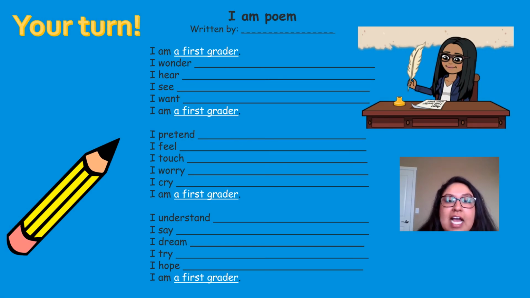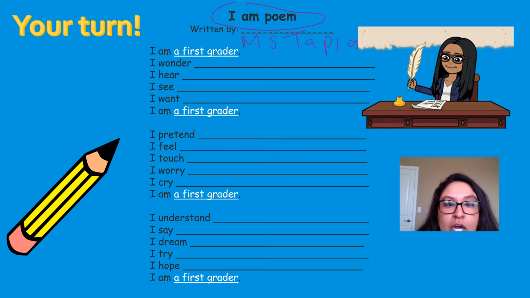First graders, now it's your turn to give this a try. Grab your writing journal and you are going to be writing your I am poems. Remember, you would want to write the title at the top, I am poem, and you're also going to write in who it's written by. You are the author, so written by, I'm going to write my name on here, but you're going to have to write your own. Mine is Miss Tapia.